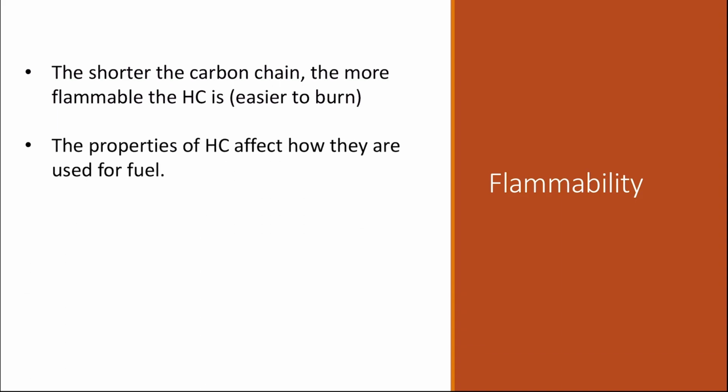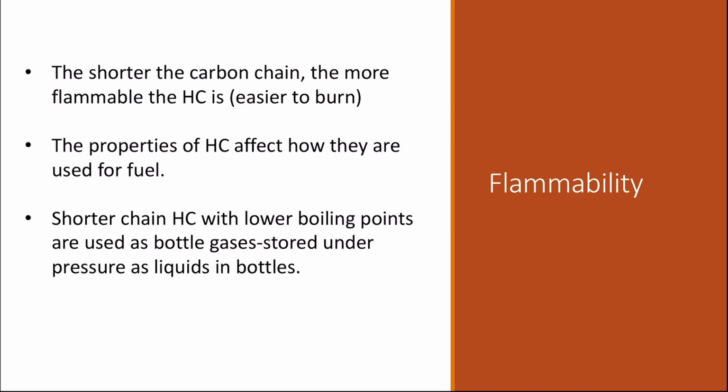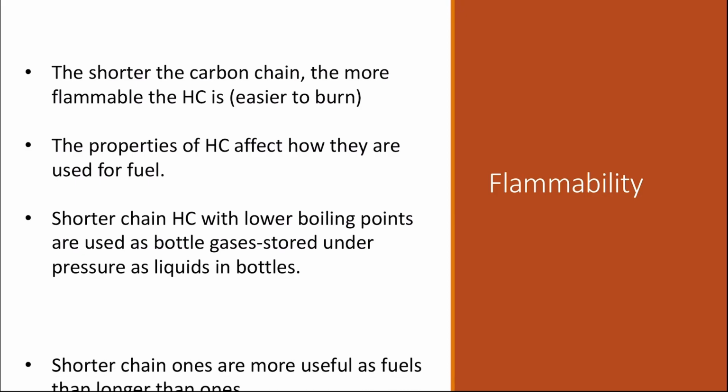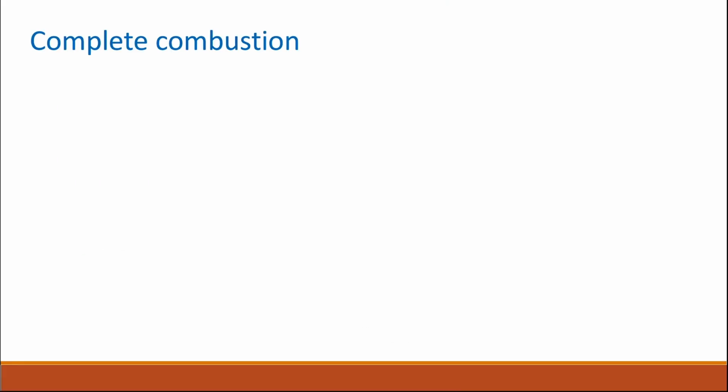The properties of the hydrocarbon affect how they are used as fuel. We said that the shorter chain ones are more useful as fuel. So the shorter chain ones, we know that they are gases. They have very low boiling points. They are used as bottle gases. They are stored under pressure as liquid in bottles, and they are more useful as fuel.